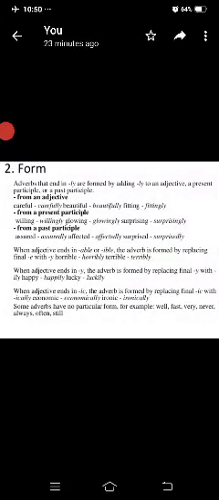Next, form. Adverbs that end in ly, let us see how to form an adverb. Adverbs that end in ly are formed by adding ly to an adjective, a present participle or past participle. From an adjective: careful. With adding ly, it has become carefully. Carefully is an adverb. With adding ly to the adjective, it has become an adverb.